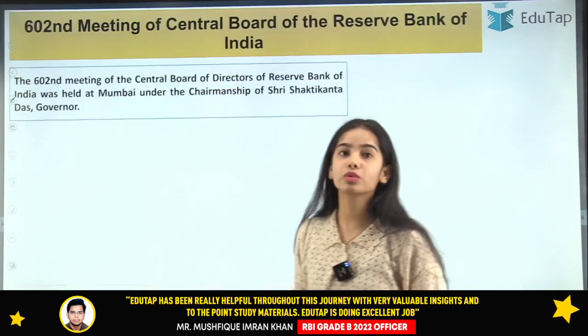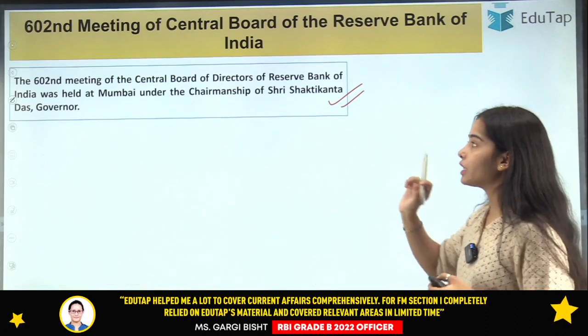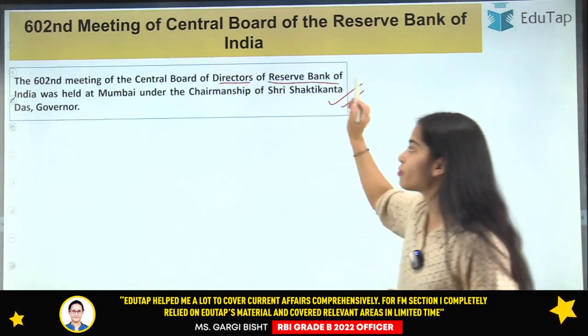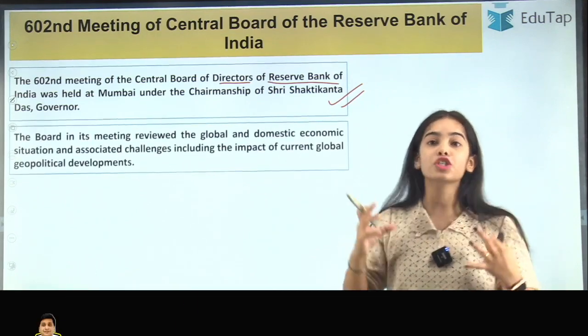Now coming to the news article again. The 602nd meeting of the Central Board of Directors of the Reserve Bank of India was held at Mumbai. In this there were major decisions that were taken.